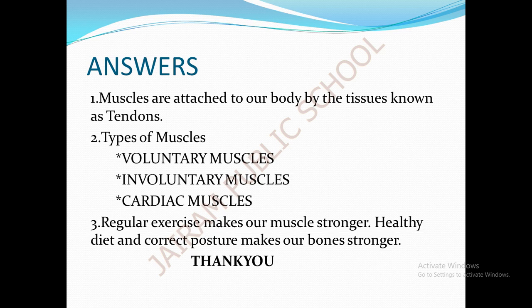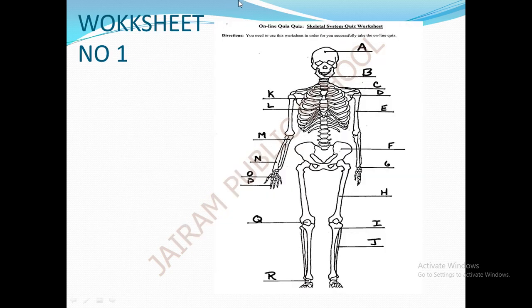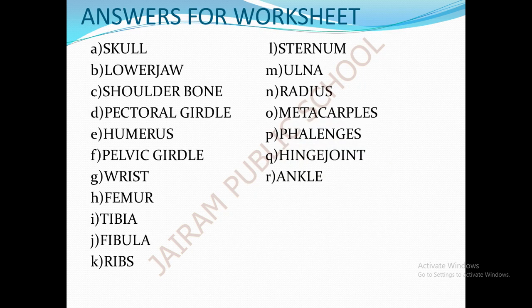Thank you. Let me see the first worksheet. This is the first worksheet. The skeletal system, I had marked the parts by giving in the alphabetical order as A, B, C, D, E to R. Okay. You try to answer what is the part. What is the part A? Identify the part A. Yes, it is the skull.